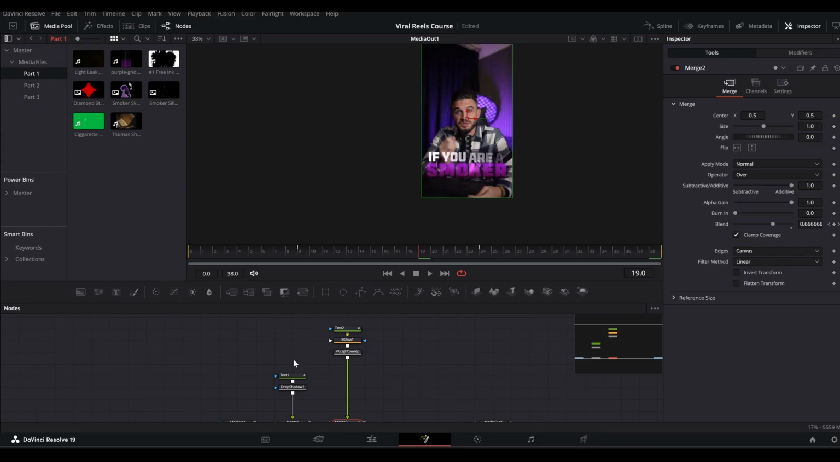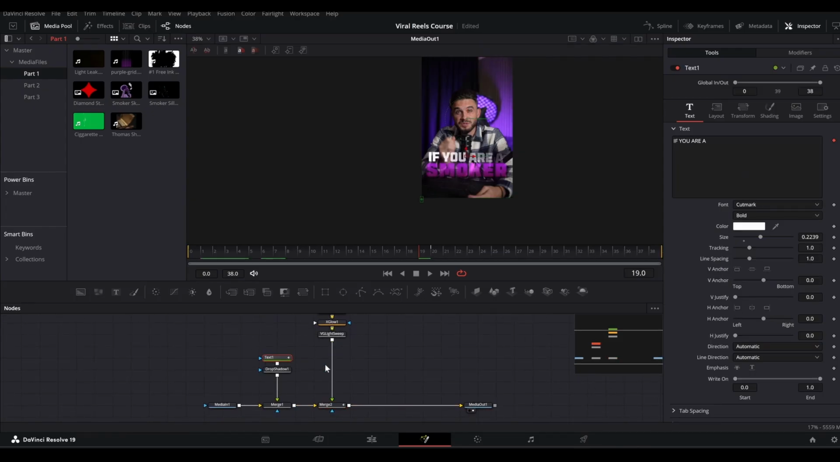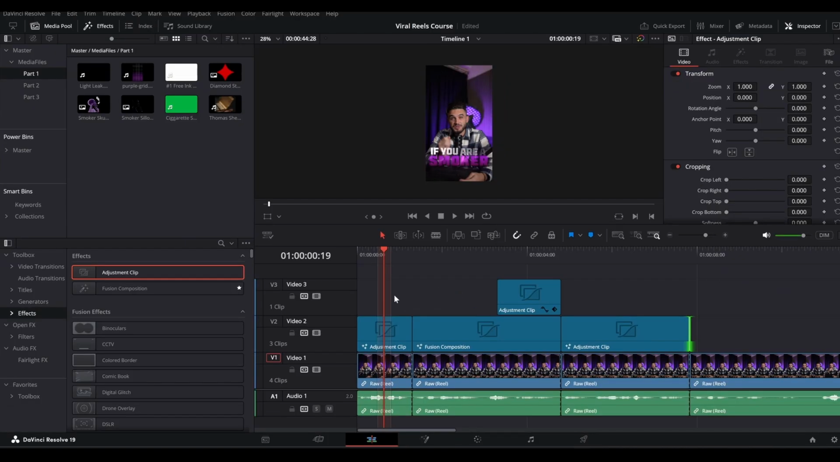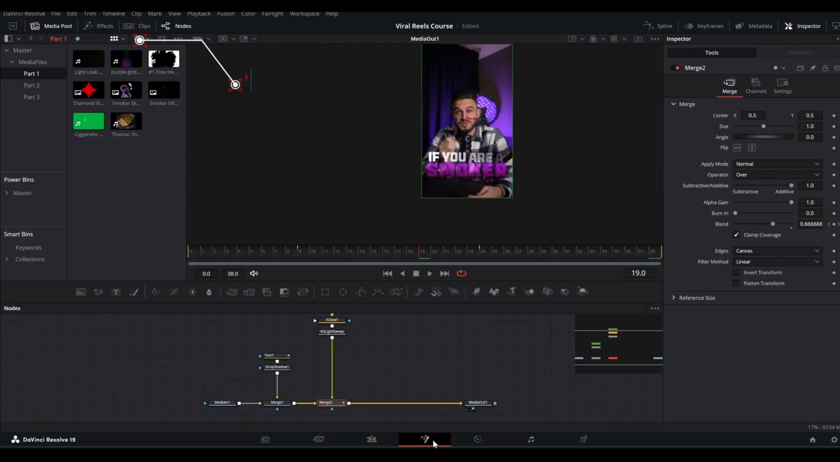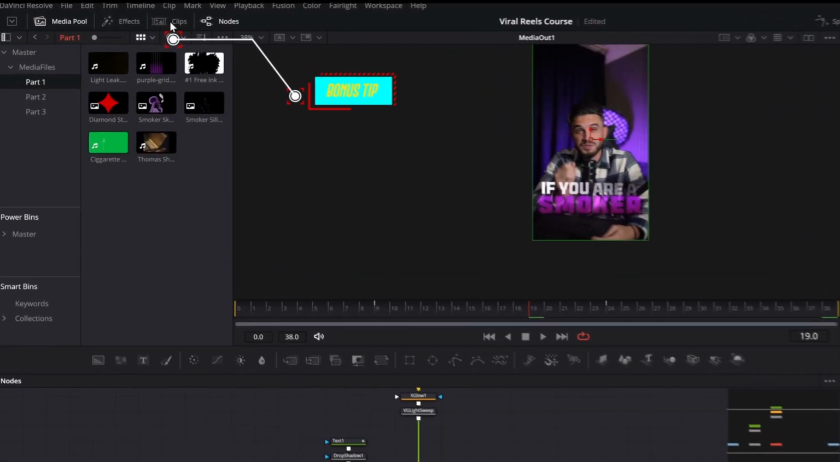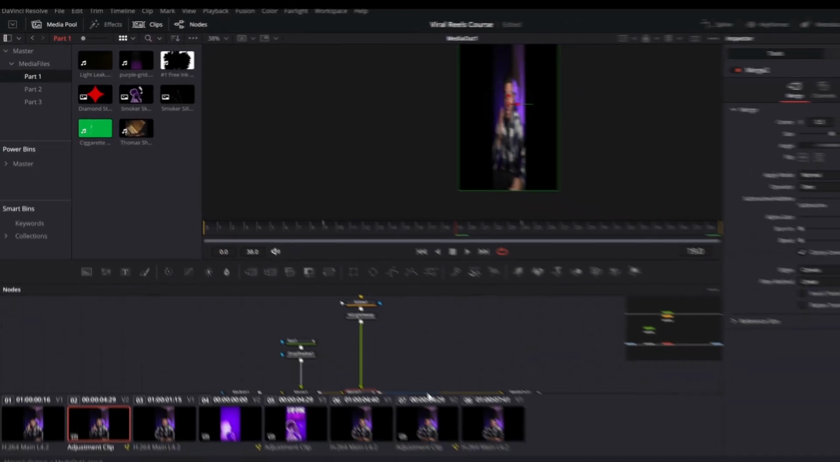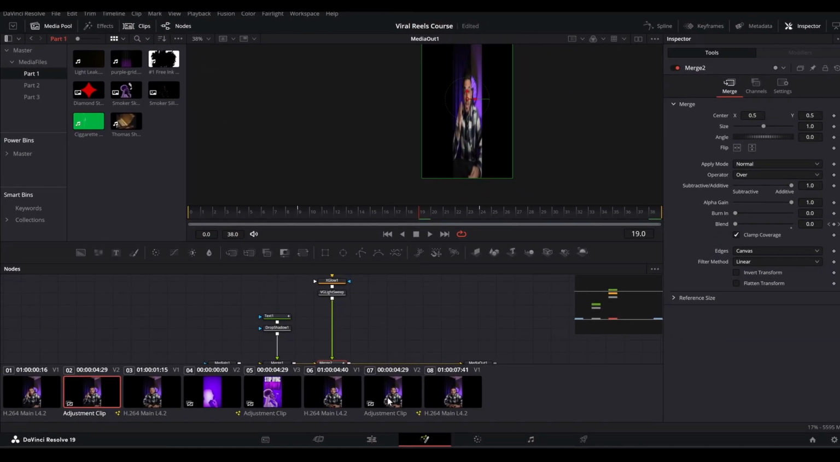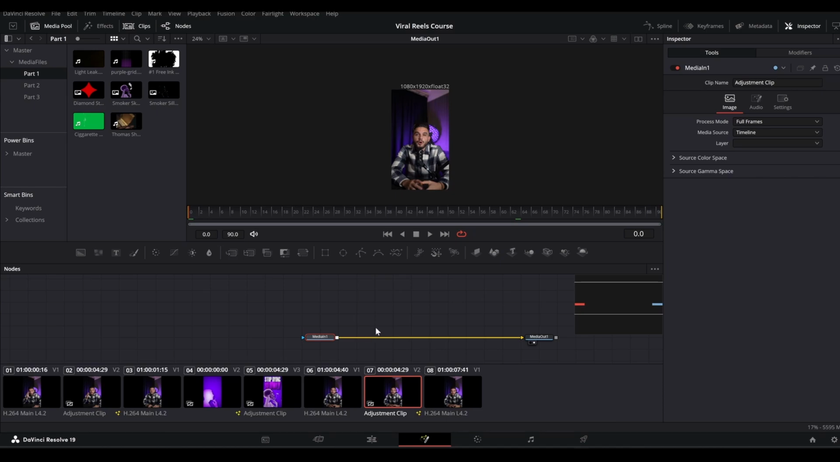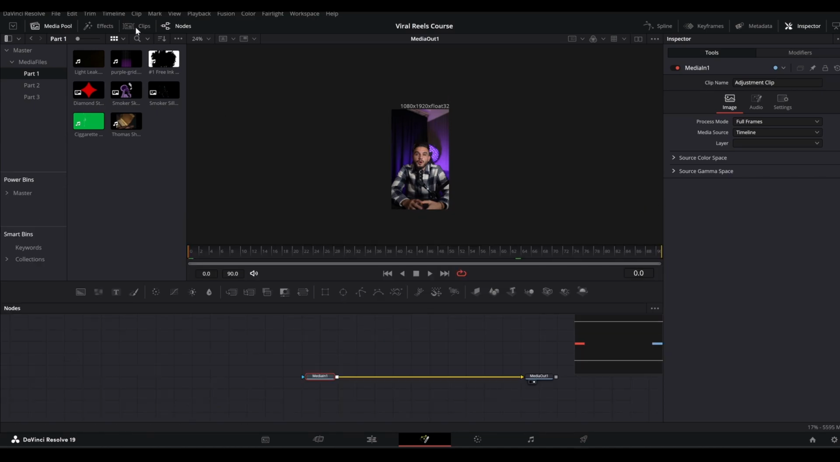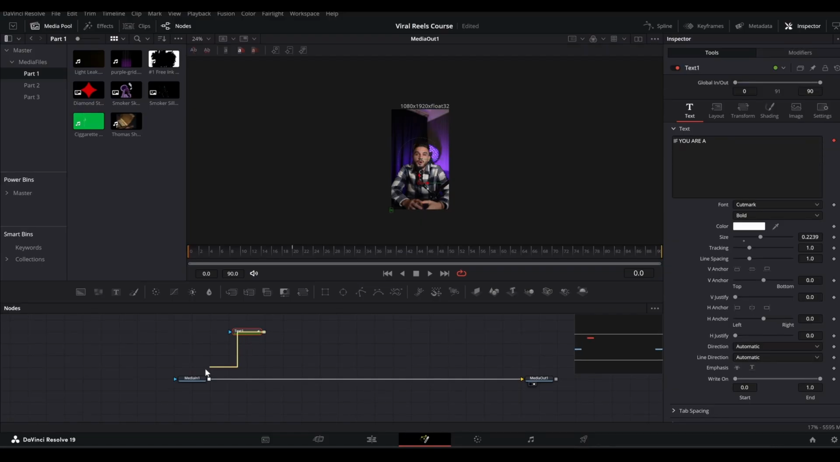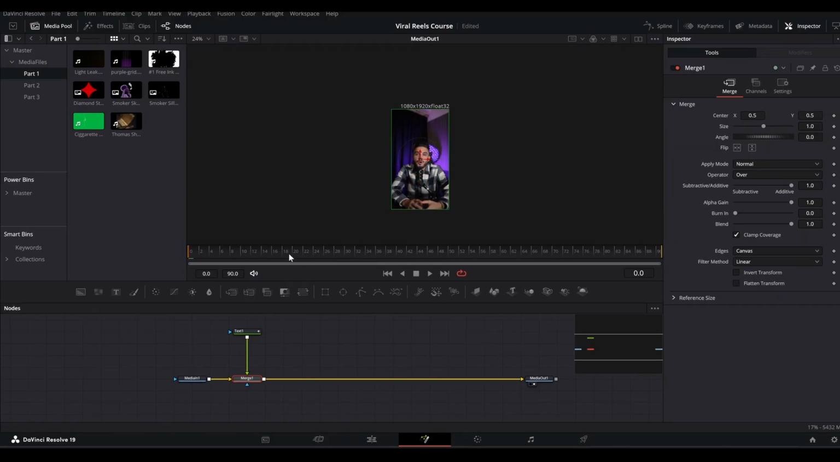So go to the Fusion and copy this text by pressing Ctrl C, going back to the edit page, or rather I'll give you a tip as well. When you are in this Fusion page, go up here in the clip section, and now you can see we have our adjustment clip here, the required adjustment clip. So just click it and you're back in this adjustment clip. Now we can disable the clips option. All right, and now I will paste by Ctrl V the text node here and merge it like so, and we have the animation already.